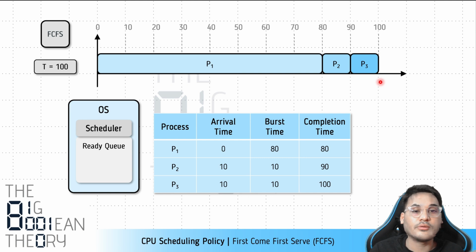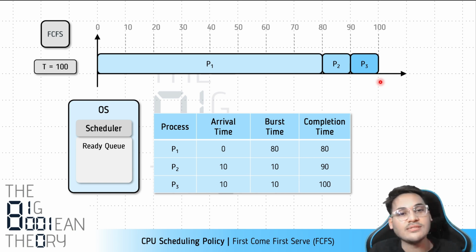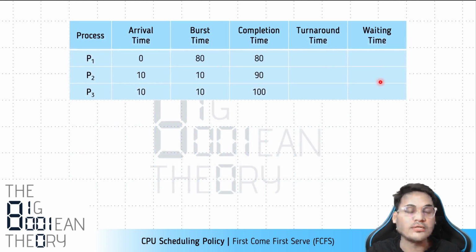Now let's see how the first come first serve policy performs on such a workload. We tried to vary the workload. In the previous case, the workload was simple, all the processes had the same burst time. But here the workload is more skewed. Process P1 has a high burst time and arrived early, whereas the other processes were shorter but arrived later. So let's calculate the turnaround time first of all.